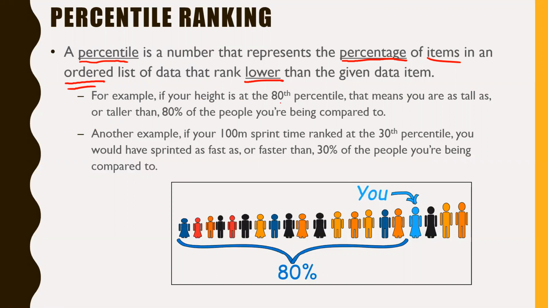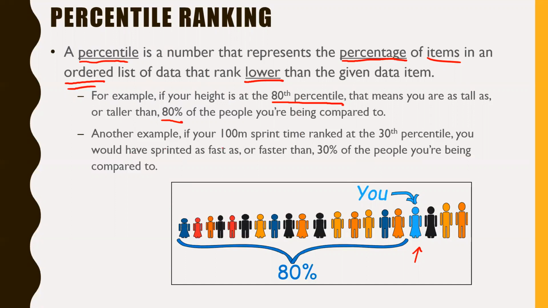So for example, if your height is at what we call the 80th percentile, notice percentiles are always written with a little "th" kind of thing, like 80th, right? That's how percentiles are written. It's kind of a weird thing. But if your height's at the 80th percentile, what this means is you're as tall as or taller than 80% of people that you're being compared to. This picture I found below actually summarizes it pretty well. If this was you right here, the blue person right here, you would have a height at the 80th percentile because you are taller or as tall as 80% of the rest of the population. So that again is the 80th percentile.